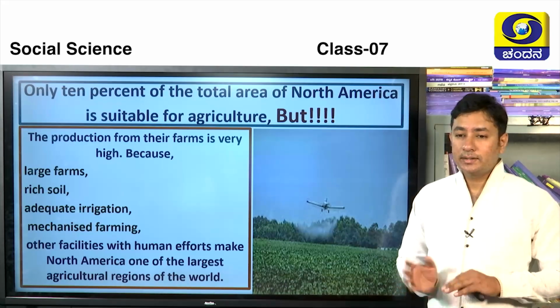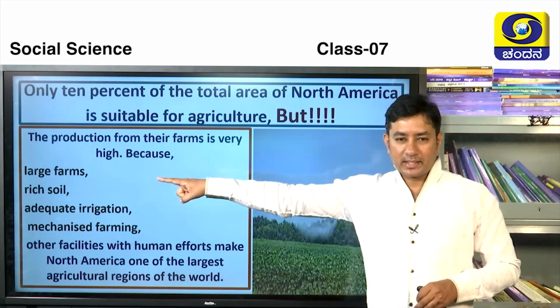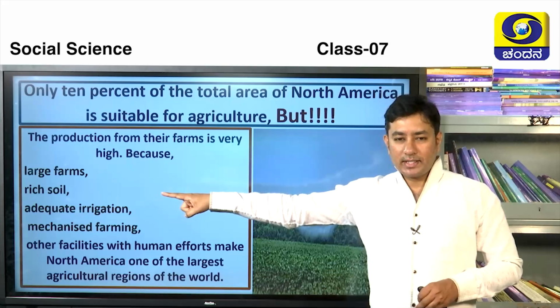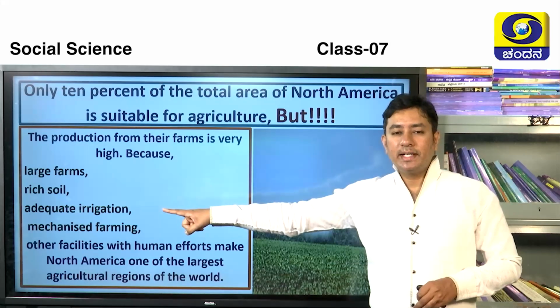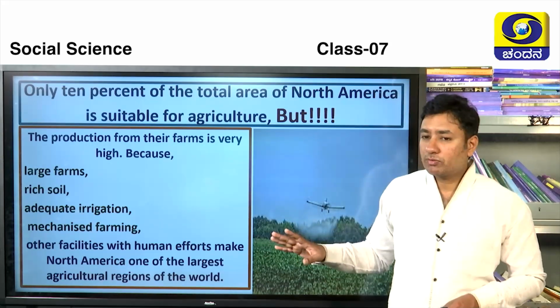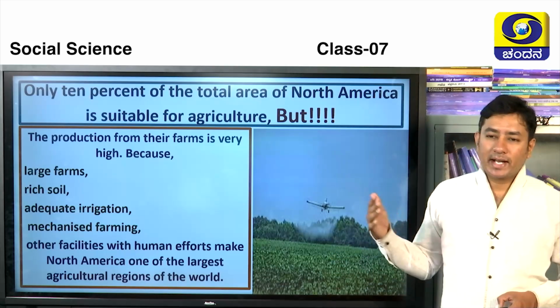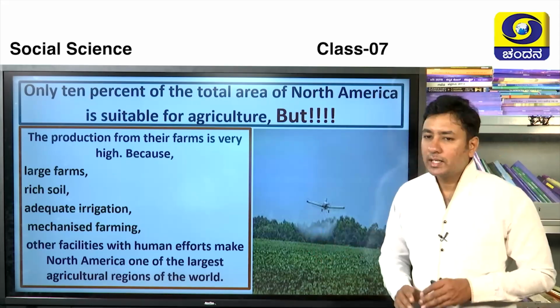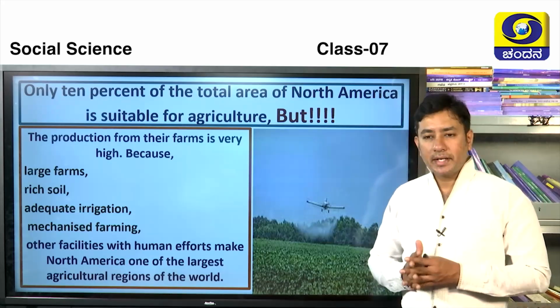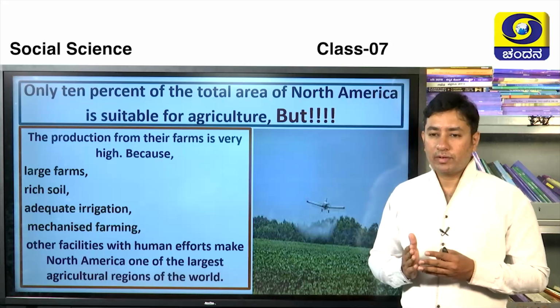Why is that? The reasons are very simple. See, the first one is the large farms are there. Second one is rich soil is there. The third one, adequate irrigation facilities are given here. Next, finally, mechanized farming are followed here. Reason why? Their yield are very higher than any other countries. Other very prominent thing which is responsible for high yield here are the human efforts.